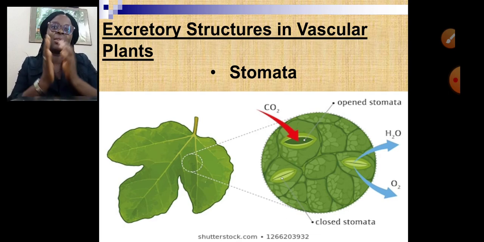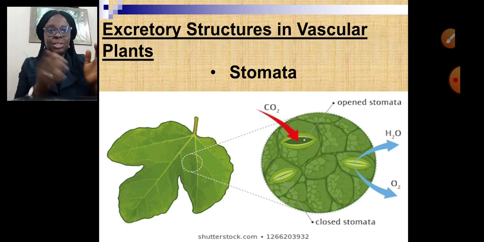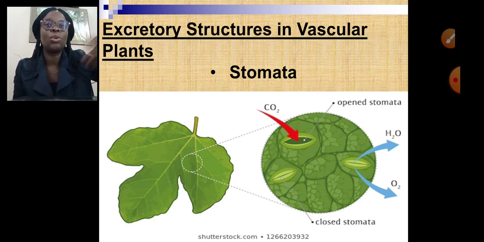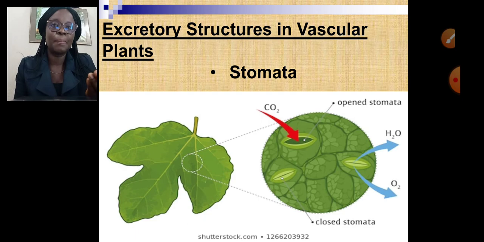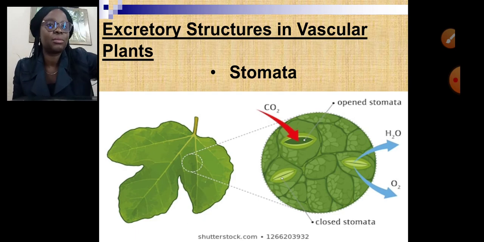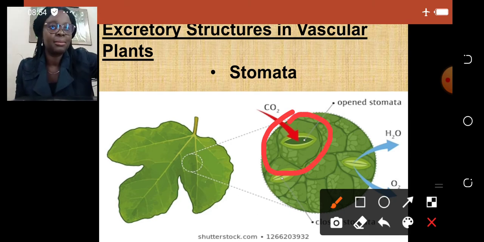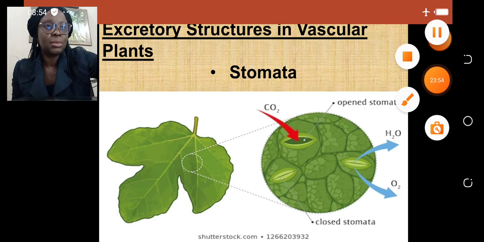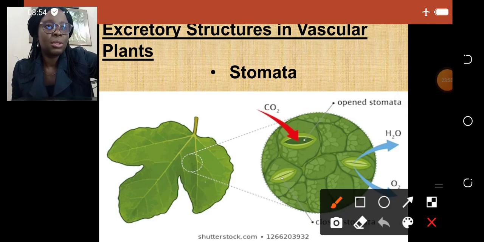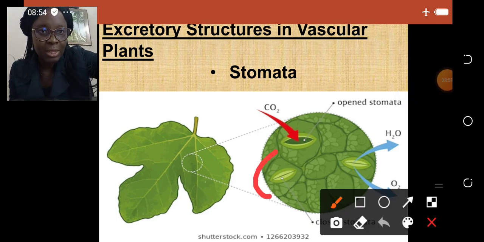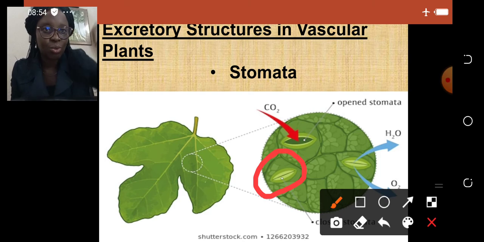Then at times it can also open up for oxygen or water to leave the plant via the leaf. So this is an opened stomata here. Then if you look closely, this is a closed stomata. So you can compare a closed stomata to an opened stomata.